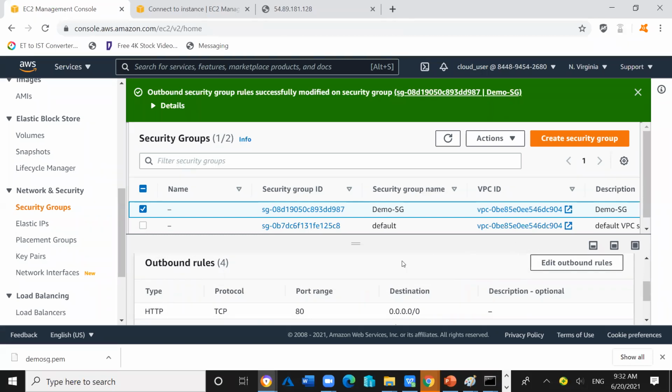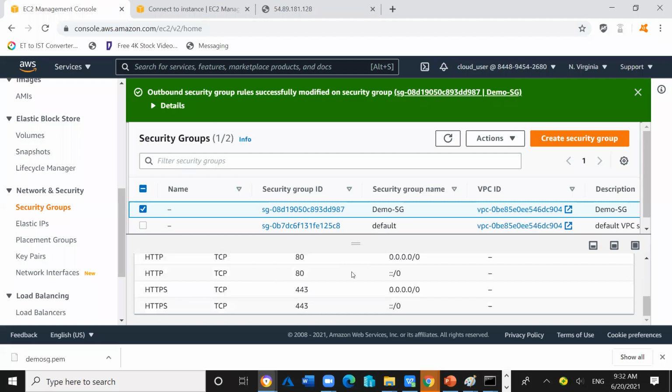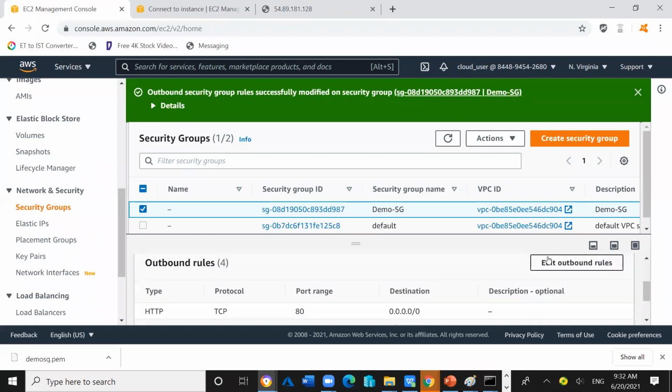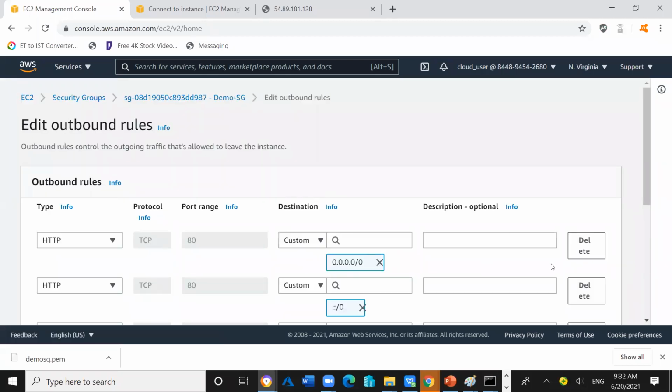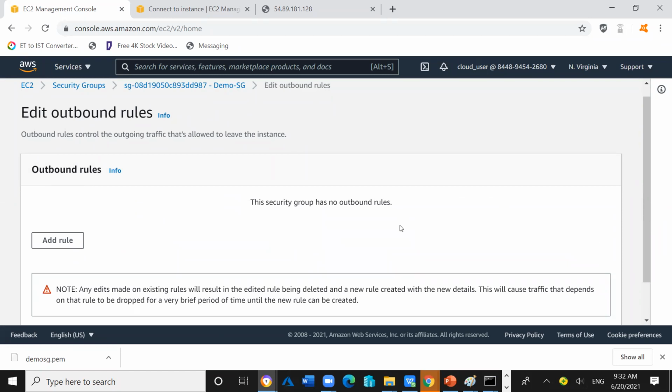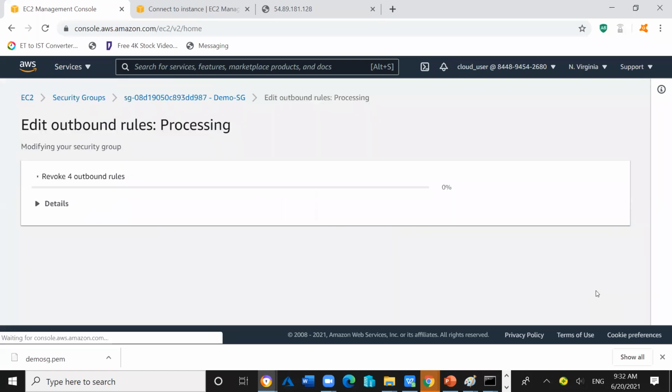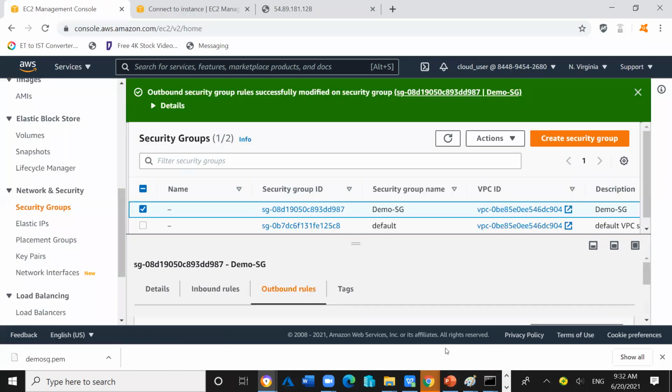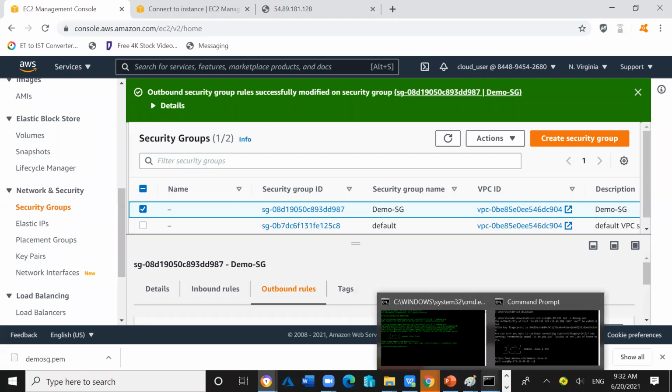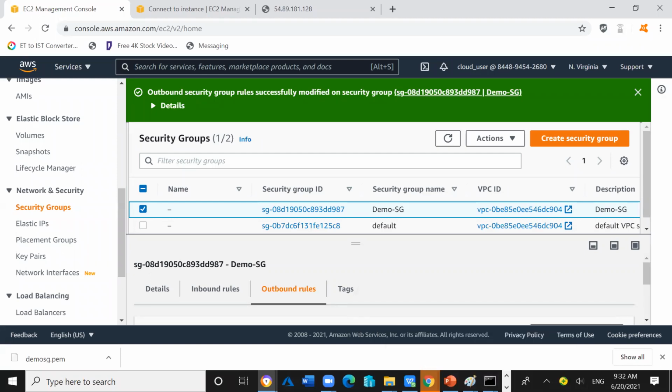So if we remove the edit in the outbound rule, delete this one, and delete this one, and save. And let's see.